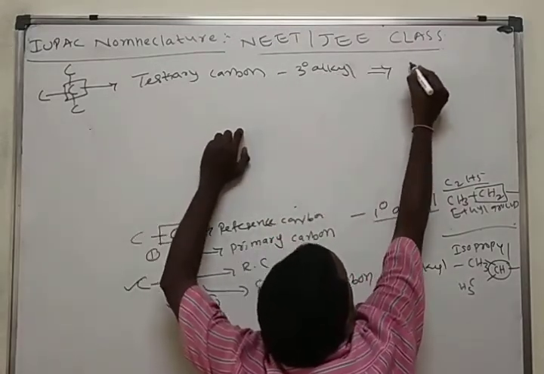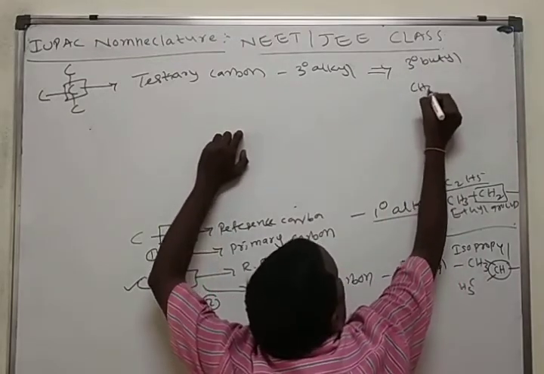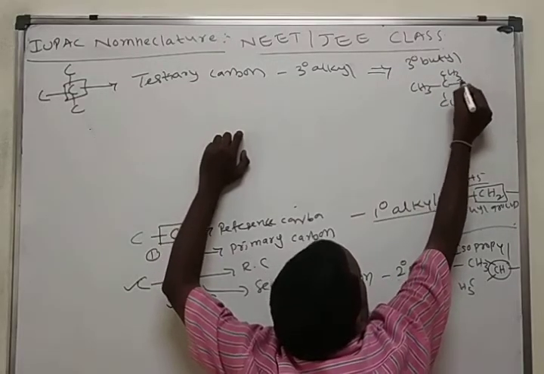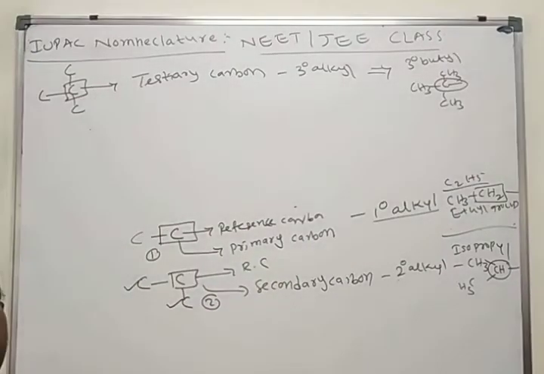Example for this, tertiary butyl group. What is the tertiary butyl? CH3, CH3, CH3. This middle carbon we call tertiary butyl.